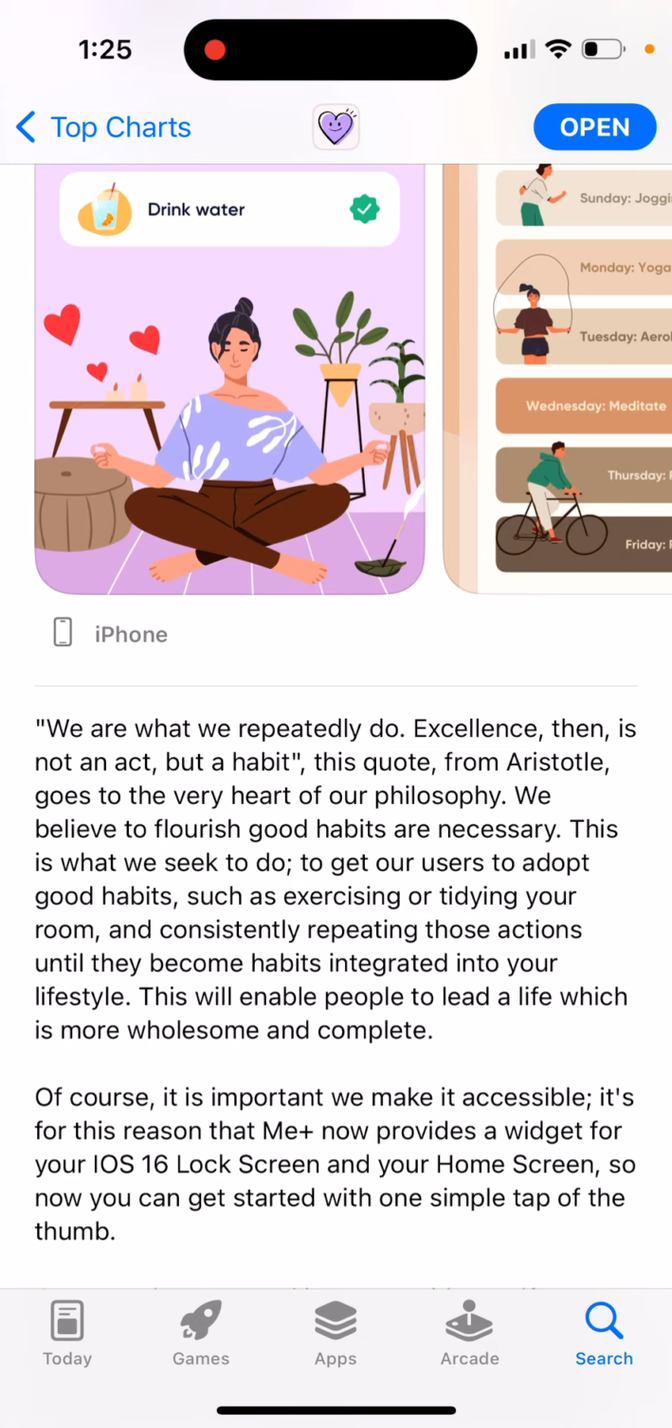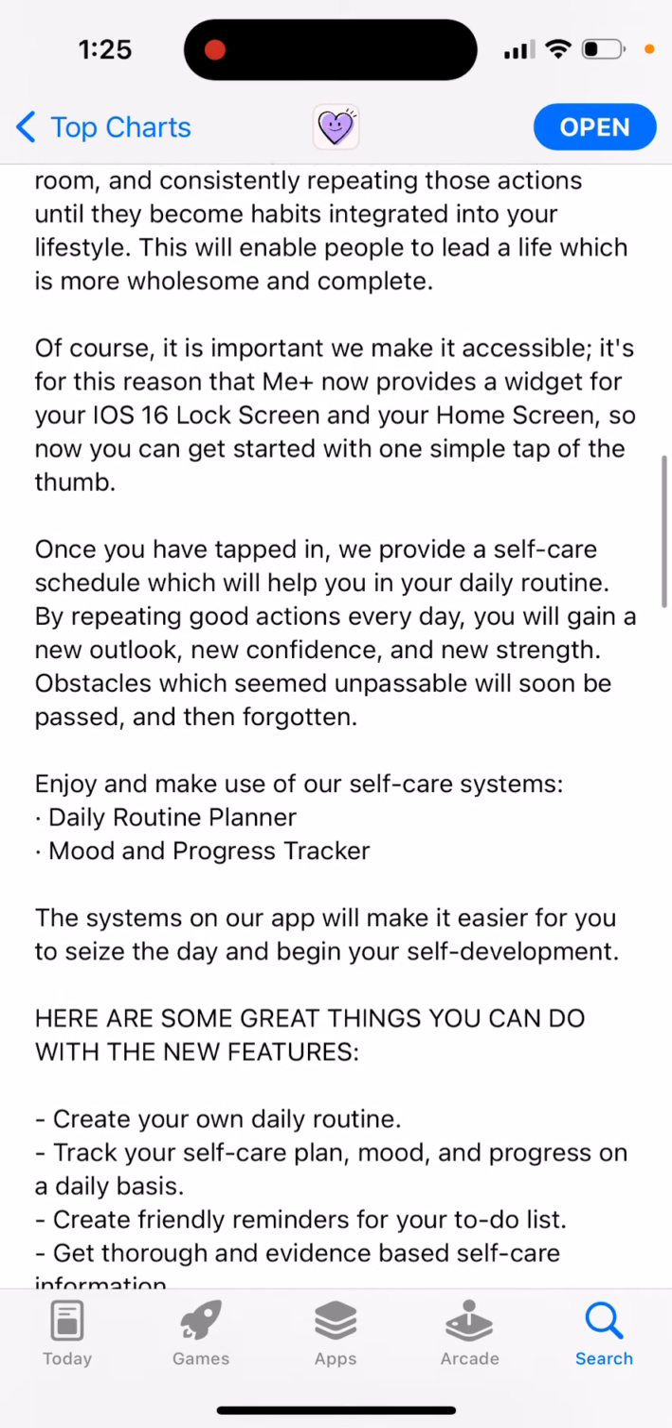We are what we repeatedly do. Excellence then is not an act but a habit. This quote from Aristotle goes to the very heart of this philosophy. We believe to flourish, good habits are necessary. This is what we seek to do: get our users to adopt good habits, such as exercising or tidying your room, and consistently repeating those actions until they become habits integrated into your lifestyle.